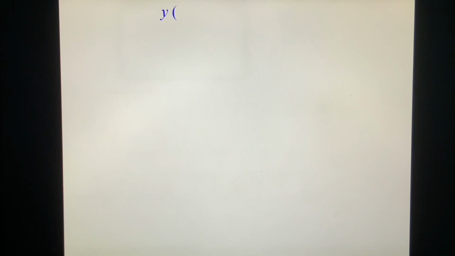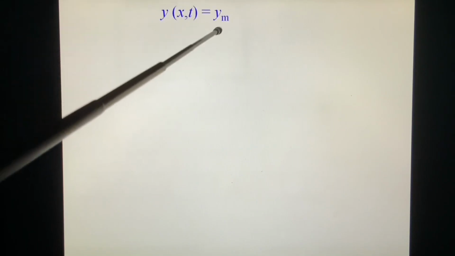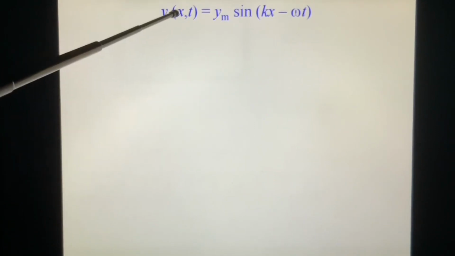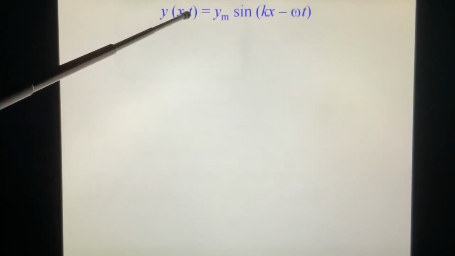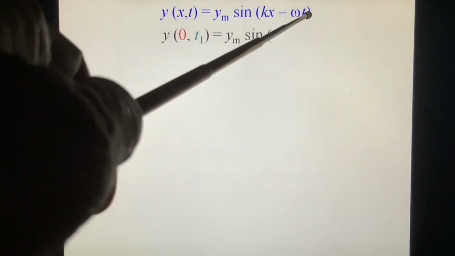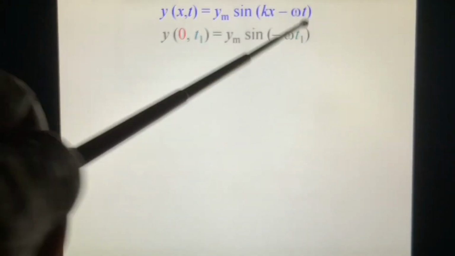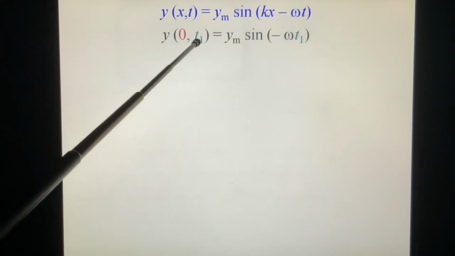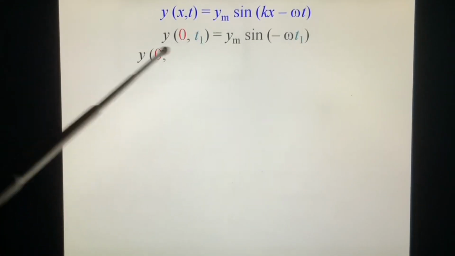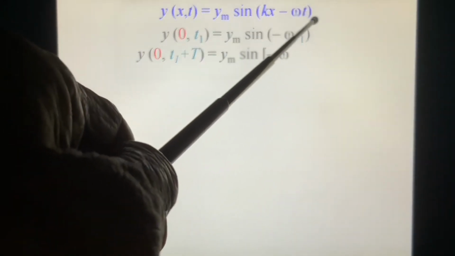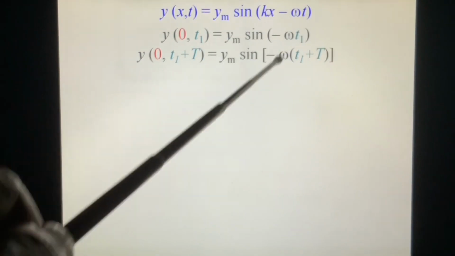For the same reason, you see, y(x,t) equals ym sine of kx minus omega t. And we take x equal to 0 at time t. y at t1 equals ym sine of 0 minus omega t1. And y(0, t1 plus period T), we put in t1 plus period T. This is 0 minus omega times t1 plus T.